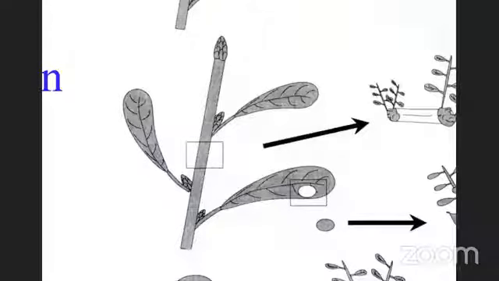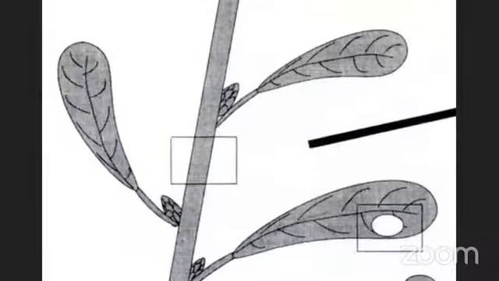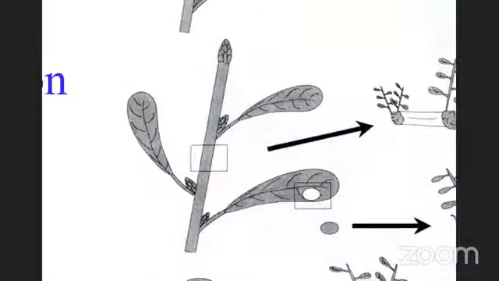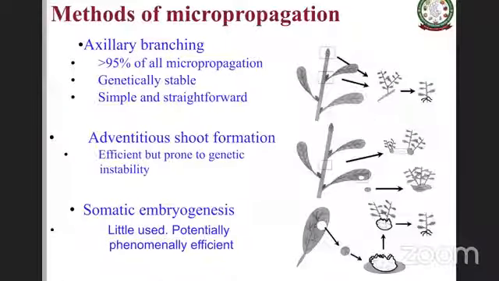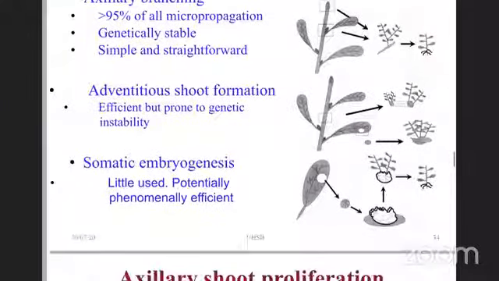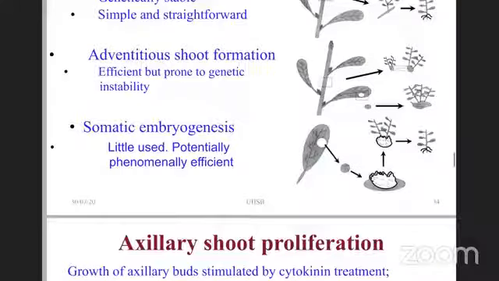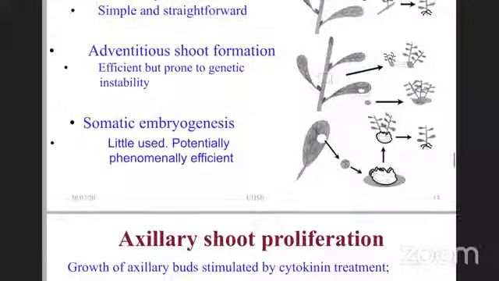So when cells divide multiple times, they would have accumulated mutations. The cells in this region would have accumulated mutations, so now that you are inducing it to form a plant, it is likely that there would be some variation. Then the third method is somatic embryogenesis, as we saw and discussed already.